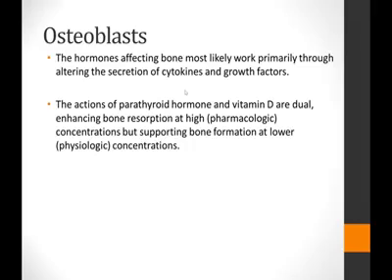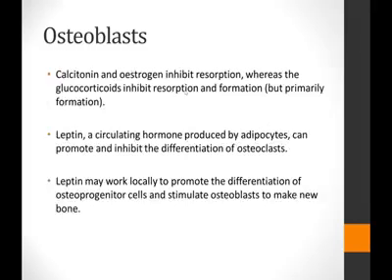So according to their concentration, the bone formation and the bone resorption could be enhanced or supported. Then the calcitonin and estrogen basically inhibit the resorption of the bone, whereas the glucocorticoids inhibit the resorption and formation, but primarily they inhibit the formation.